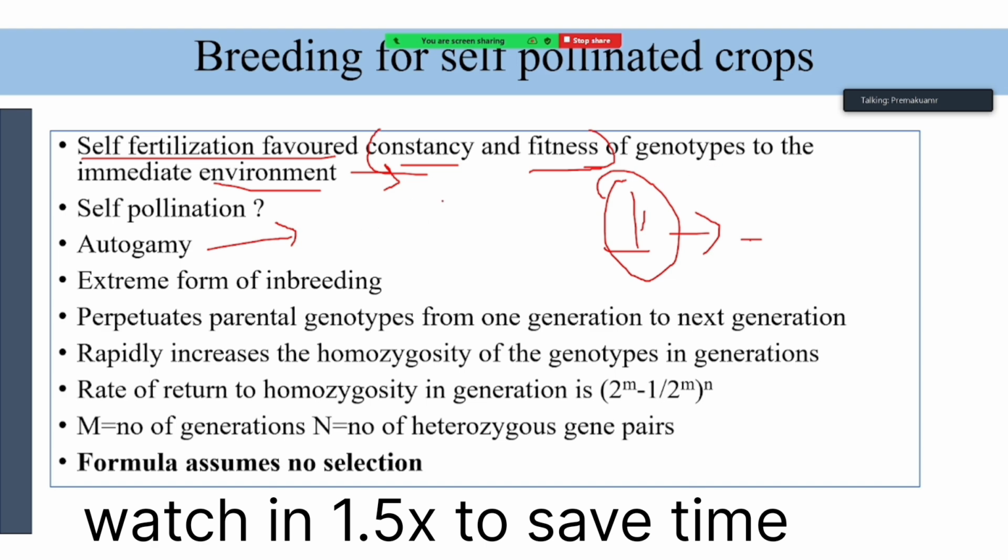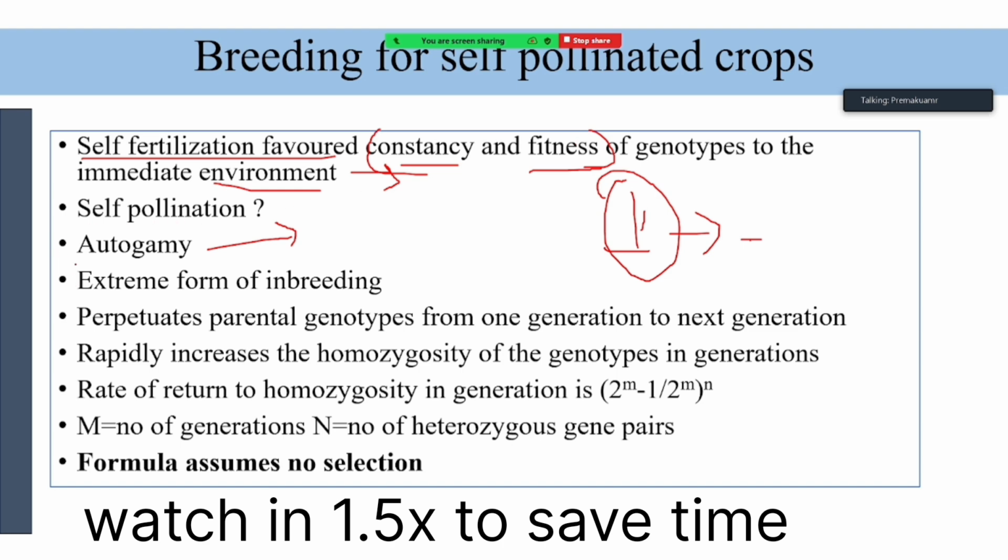That's why self-pollinated crops actually evolved from cross-pollinated crops. Earlier all were cross-pollinated crops, but during adaptation to the immediate environment, they evolved into self-pollinated crops to increase their fitness to the environment.